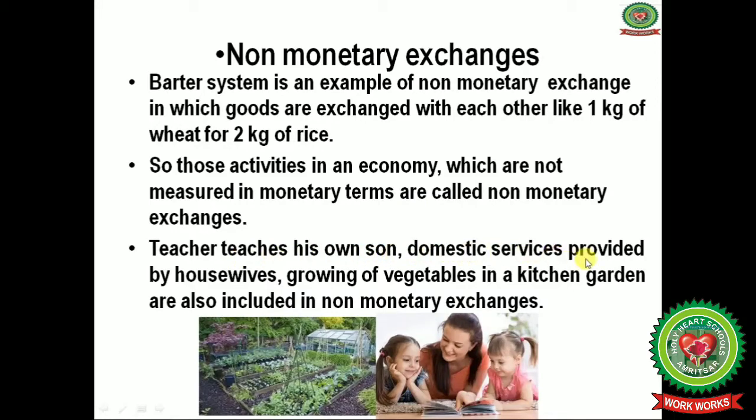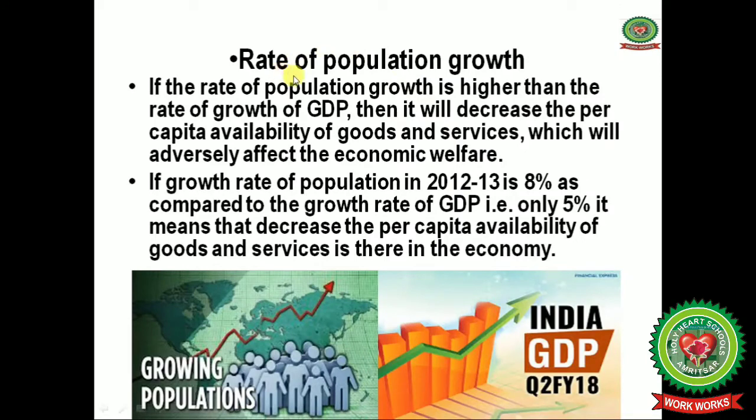A teacher teaching his own son, domestic services provided by housewives, and growing vegetables in a kitchen garden are also included in non-monetary exchanges. Rate of population growth. If the rate of population growth is higher than the rate of growth of production, that is the gross domestic product, then it will decrease the per capita availability of goods and services, which means there will be a shortage of goods and services in the economy, and this will adversely affect economic welfare, meaning the standard of living will be reduced.